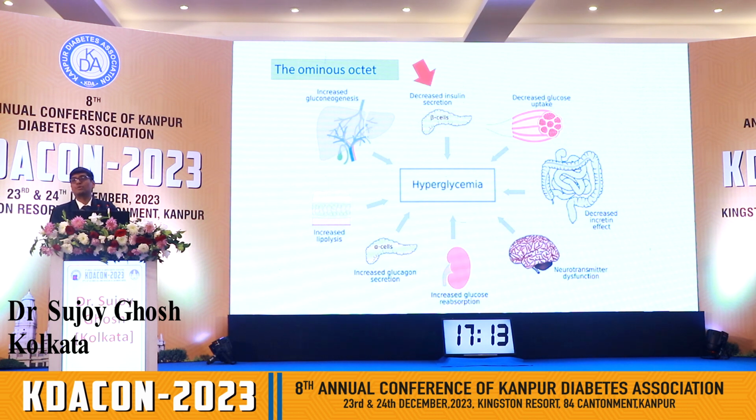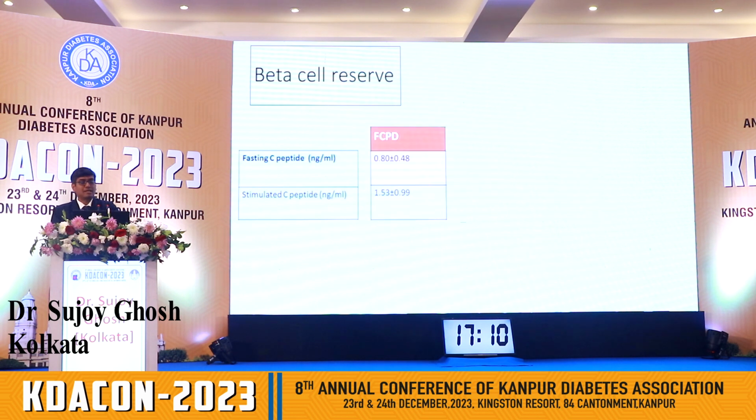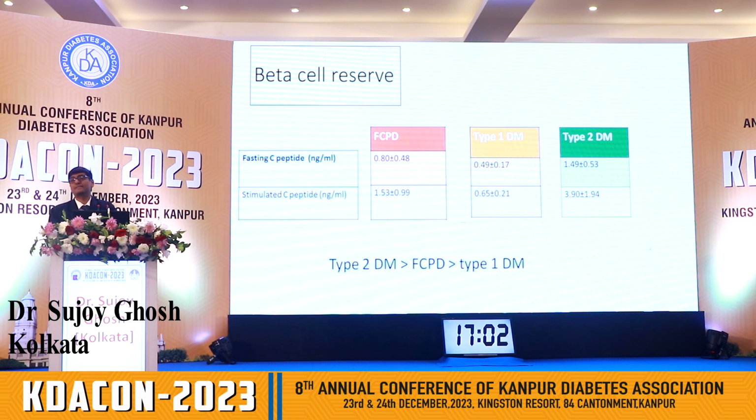So the first thing that we all talk about is beta cell function, right? We've looked at our FCPD cohort and compared their C-peptide reserves with type 1 diabetes and type 2 diabetes. And not surprisingly, their beta cell function is better than type 1's, but worse than type 2's. As the disease progresses, they will behave more like type 1. So the statement that the previous speaker was talking about, that they will need insulin, is true at the later part of the disease. Initially, these patients with fibrocalculous pancreatic diabetes will respond to oral agents, and we'll talk about what oral agents might be suitable in these individuals.